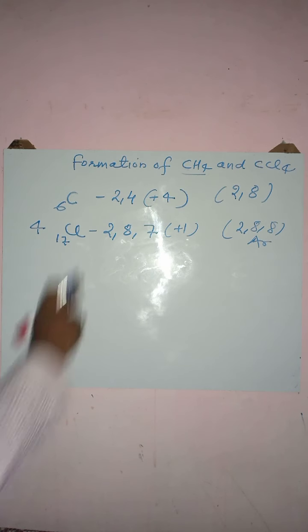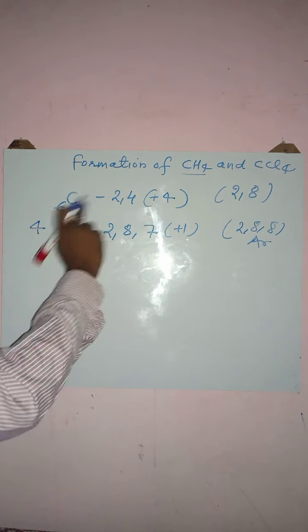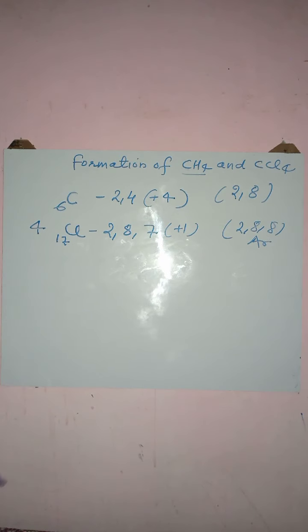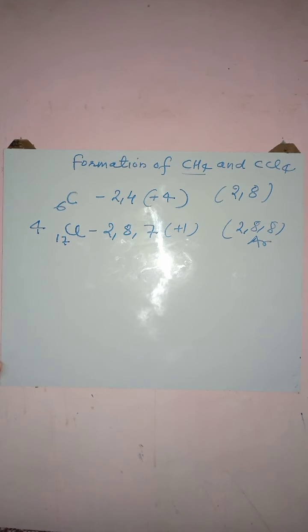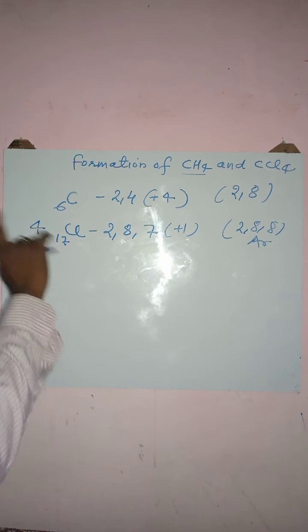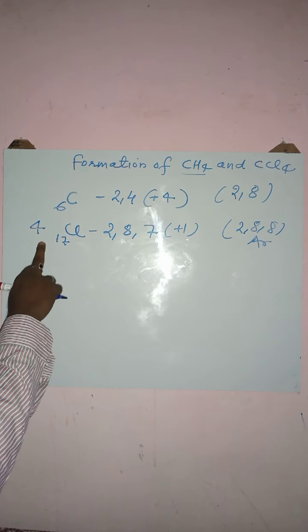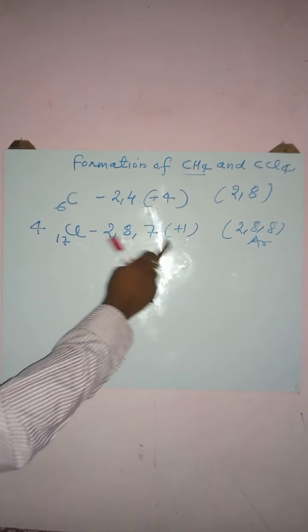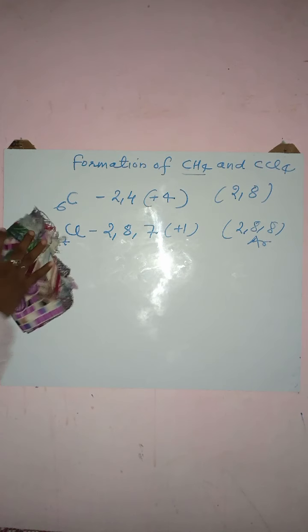In this way, the 4 outermost shell electrons of carbon will undergo mutual sharing with the 4 electrons of chlorine, 1 from each chlorine atom. Now, how the mutual sharing takes place, let us understand with the help of an orbit diagram.